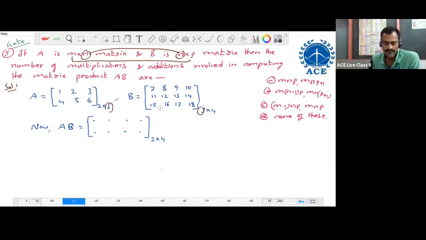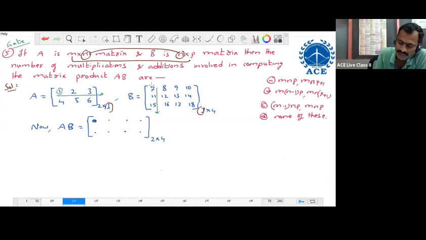Now, what do we require? Suppose you want to find the very first element. To find the first element of this matrix, we require the first row from the first matrix and the first column from the second matrix. By choosing the first row and first column from A and B, we try to get the first element of this matrix. After choosing the row and column, we consider corresponding elements, their products, and their sum only.